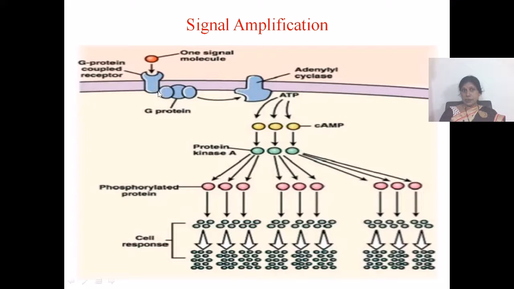Each G protein coupled receptor activates adenylyl cyclase. Each adenylyl cyclase breaks down ATP to cyclic AMP, and each cyclic AMP molecule acts upon the protein kinase A enzyme.